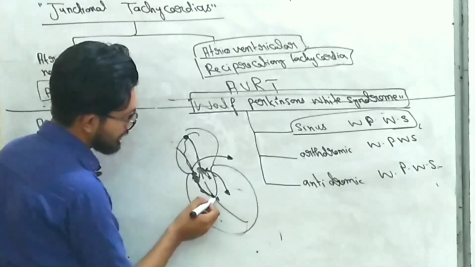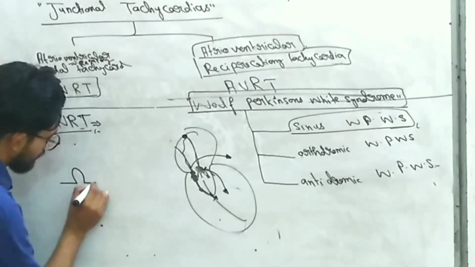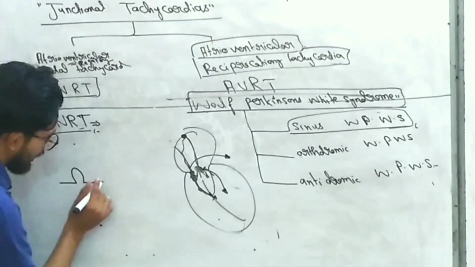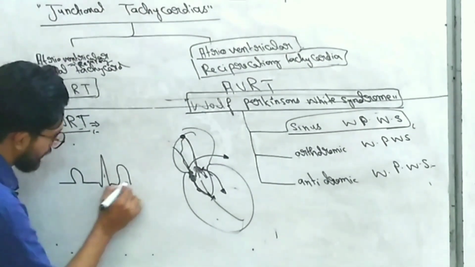First this accessory pathway depolarizes, and that's why normally in ECG, the P wave is followed by an isoelectric line and then forms the QRS complex, again T wave, right?